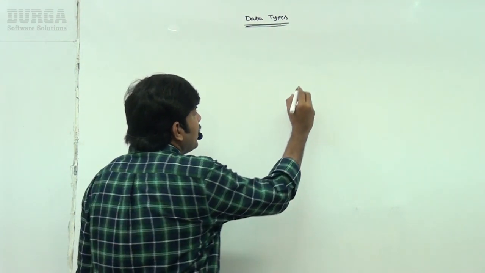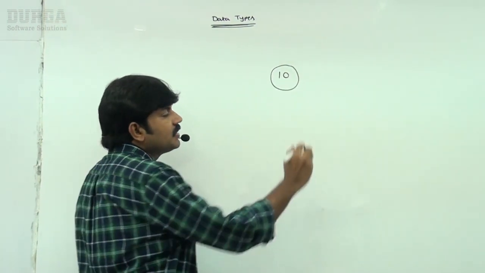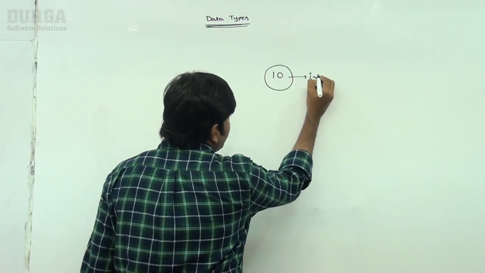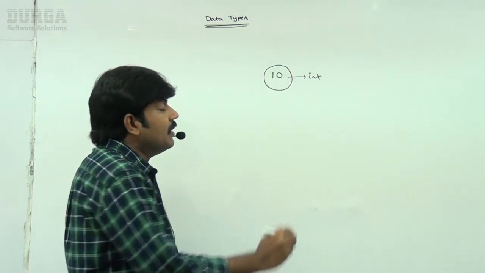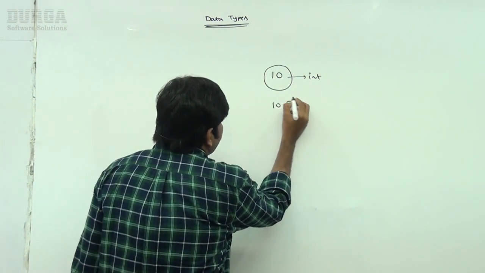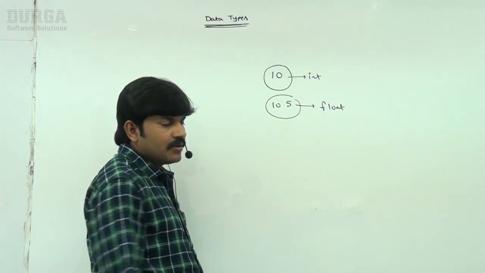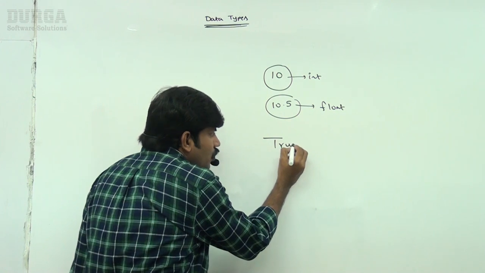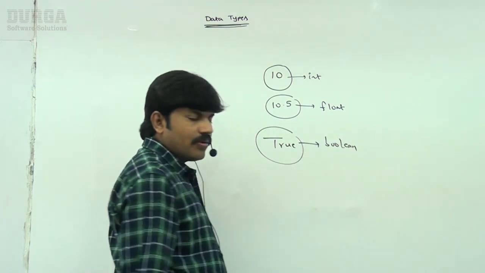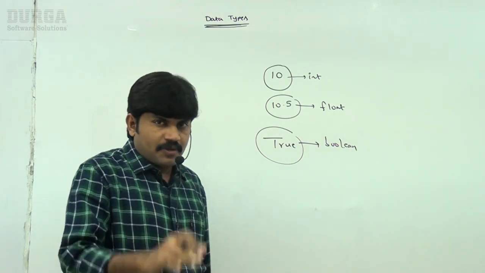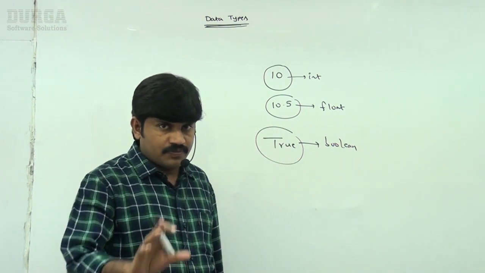Suppose I am taking 10, sir. This 10 is what type? It is int type, integral data type, not having any decimal point. Next, 10.5 is what type? Float type. True is what type? Boolean type. So the data types represent the type of data we are using in our program. Clear for all of you?